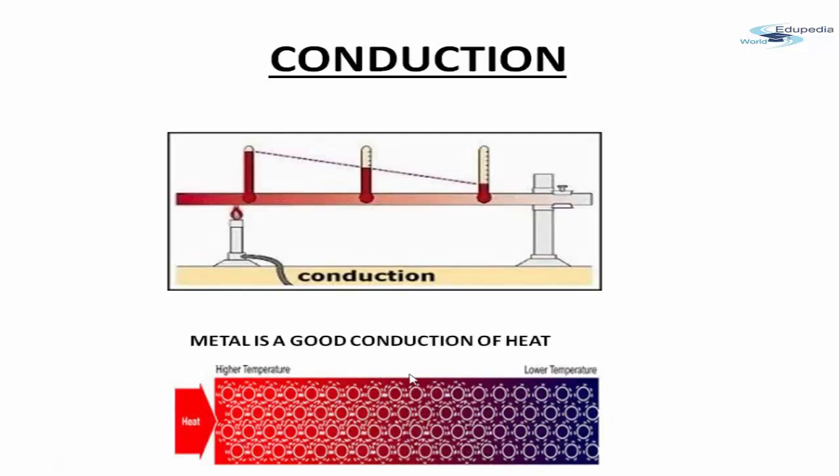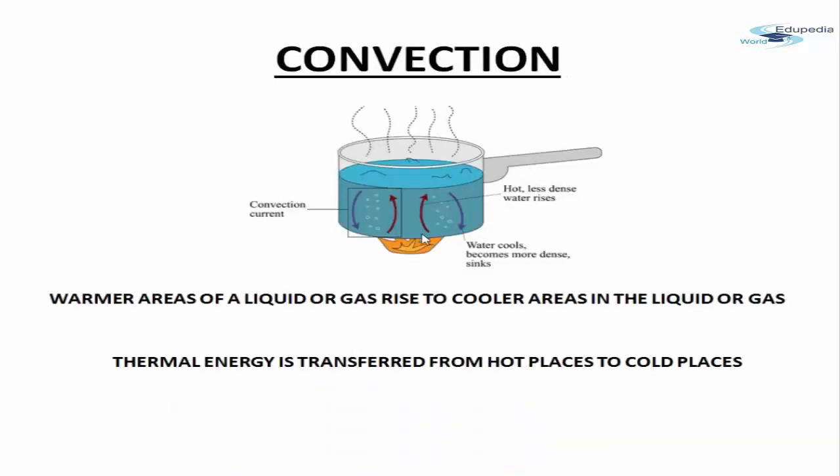The transfer of heat by conduction can be studied only if we make use of some kind of metal, because metals are a good conductor of heat. So now let's talk about convection.